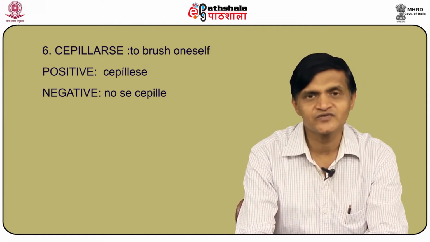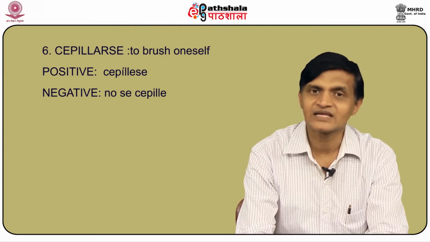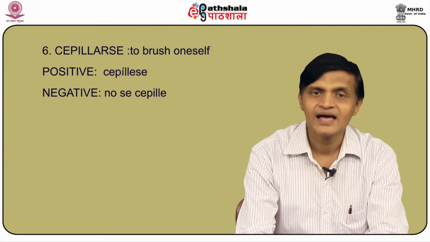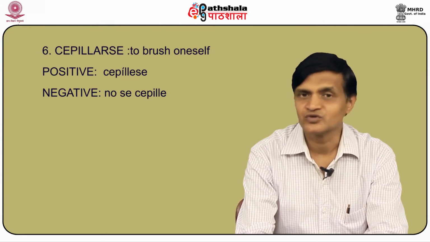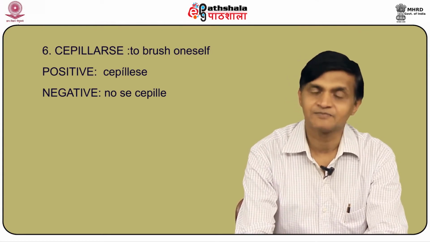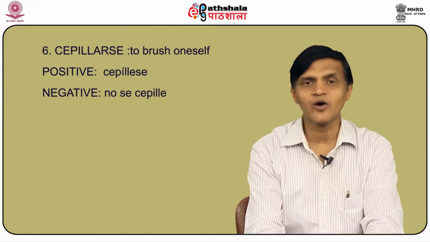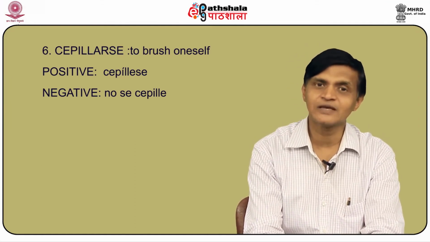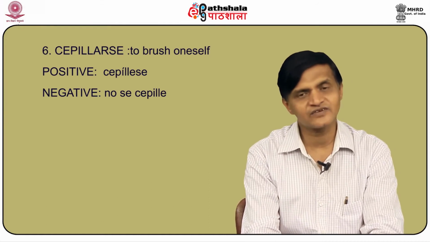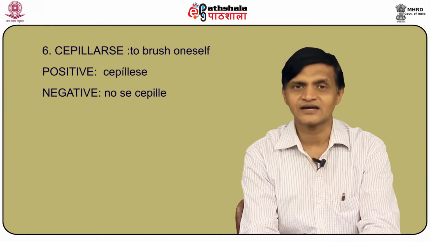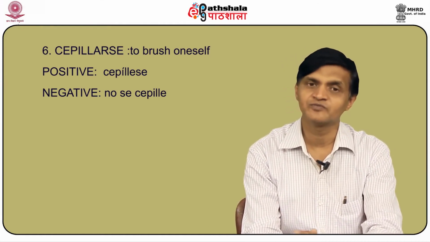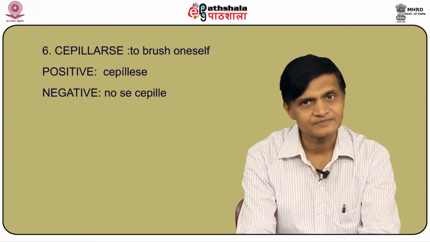The positive would be cepíllese with an accent on the I, and the negative would be no se cepille. I repeat, the positive command in the usted form of cepillarse would be cepíllese, and the negative command would be no se cepille.